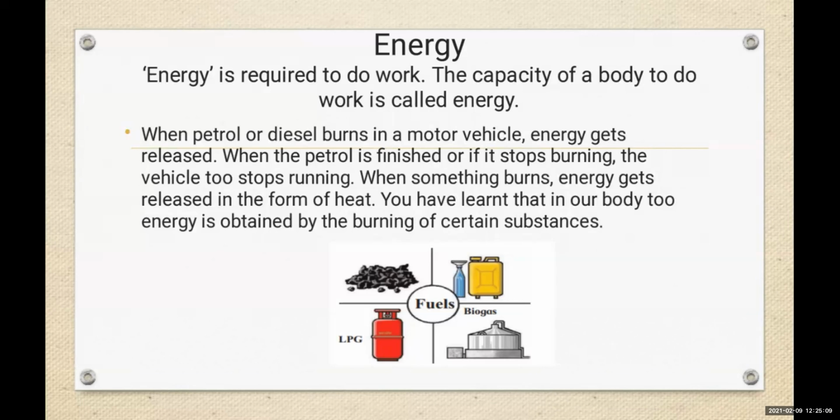You have learned that in your body, energy is obtained by the burning of certain substances. Now, can you see the fuel? It's coal, biogas, LPG gas. Okay, kerosene is given over there. These are called fuels. What runs with coal? A train. With the help of kerosene, stoves are working. LPG gas is burning. Then from biogas, some machines are working. Many machines can be run using fuels like coal, diesel, CNG gas, LPG gas, and petrol. These are all substances from which energy is obtained in the form of heat.